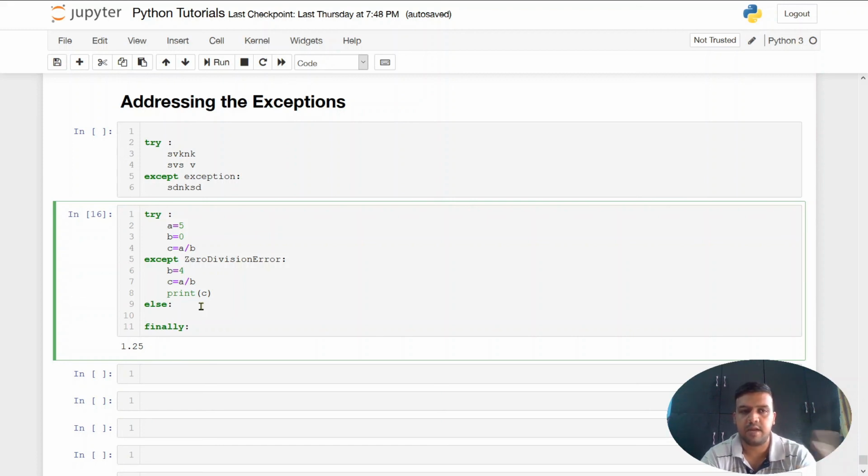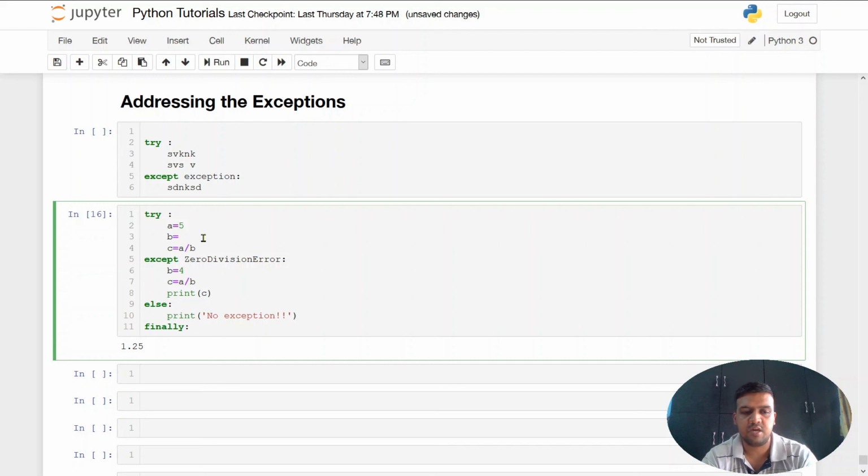Similarly, if we don't get into an exception in the try block, then this else part will be executed. So I can write, let's say, no exception occurred. This way I can know whether my code ran into an exception or not. You can use it in different ways based on the purpose.